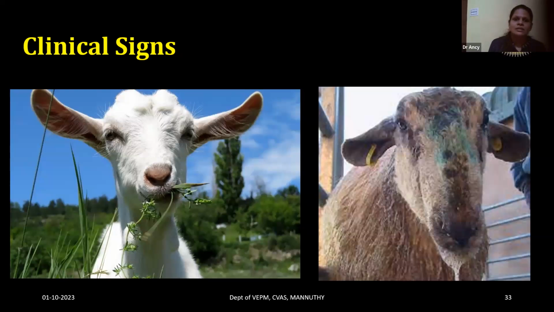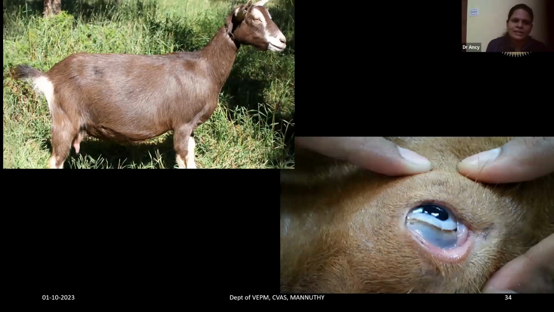The muscles of the lips will also have tremors. So when the muscles of the lip have tremors, the animal will be hungry, so it will take grass, but it won't be able to chew. So often, during the initial stages, the animals will be presented with grass kept in the mouth. And another thing is, due to trismus or lockjaw in tetanus, the animal will be having drooling salivation. And the animal will keep its ears erect and the tail head erect.